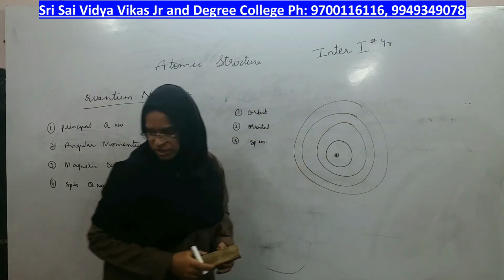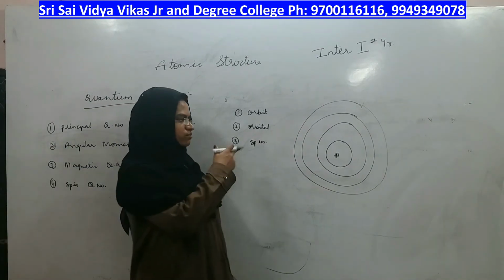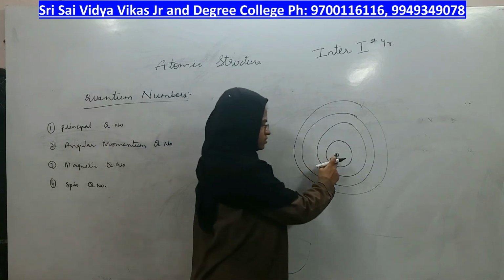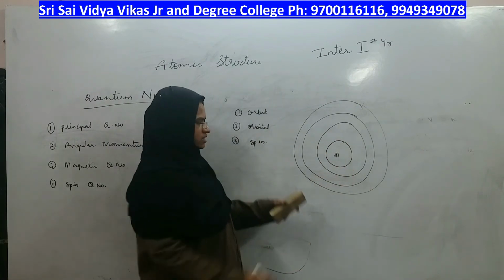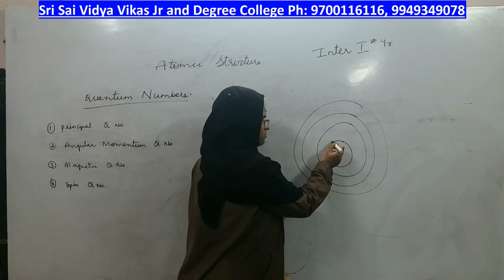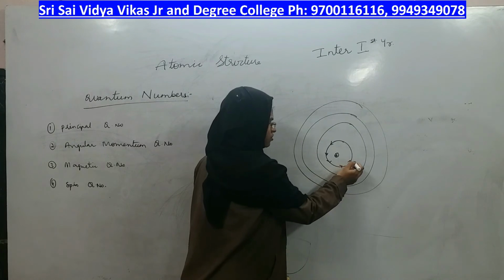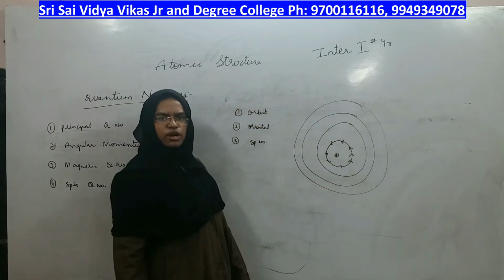These rounds which you are able to see: according to Bohr's model and the previous quantum mechanical model, we know that the nucleus is in the center and the electron energy levels are fixed. This is nothing but a road or path. In that path the electron revolves, and that path is an orbit.